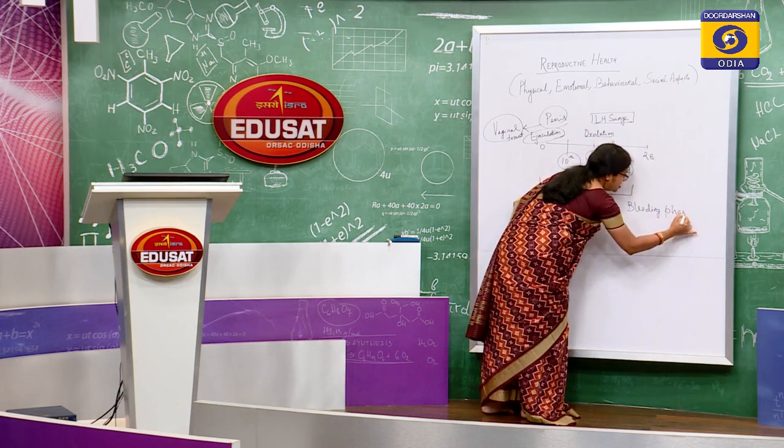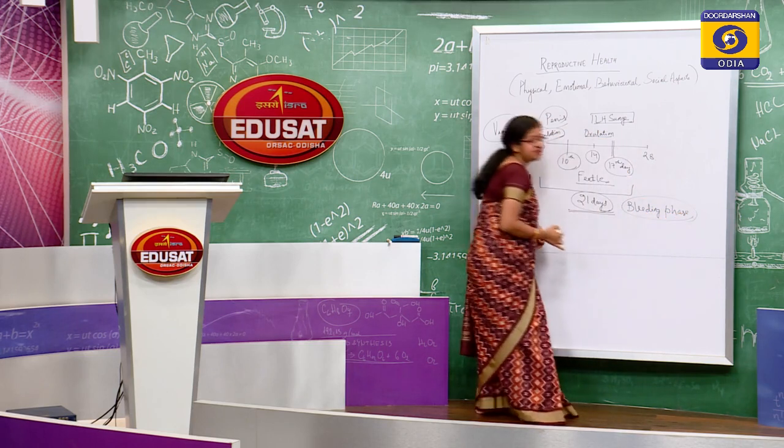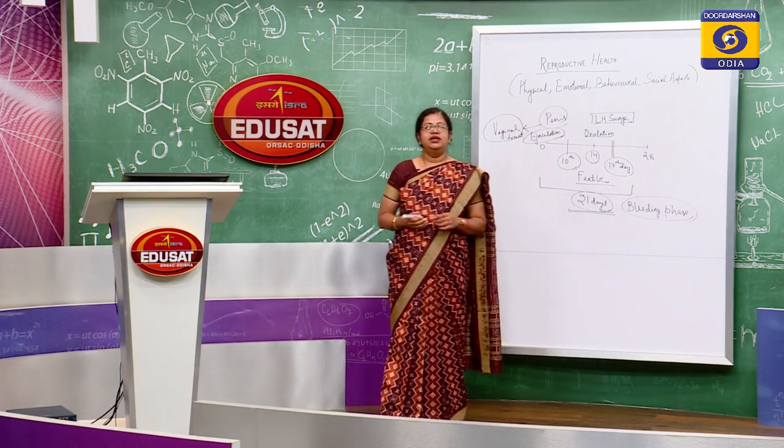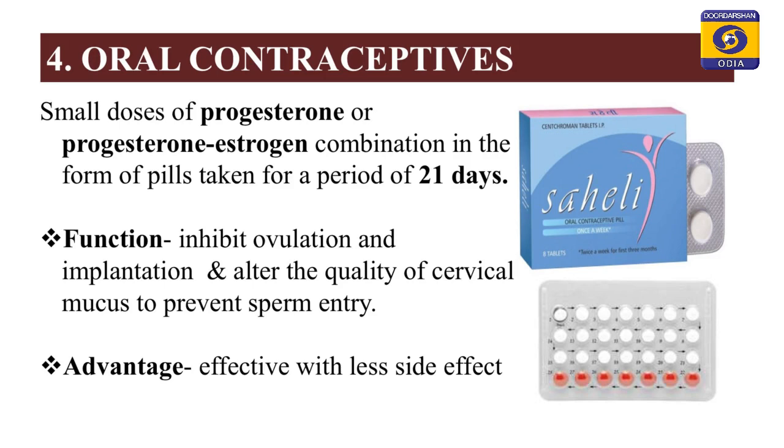The bleeding phase is the phase in which the oral pills are not taken. So, up to 21 days the pills are taken, then there is a 7 days gap. In the diagram you can see there are 7 red color tablets. These are just vitamin doses, and they do not have any hormonal constituent in them.